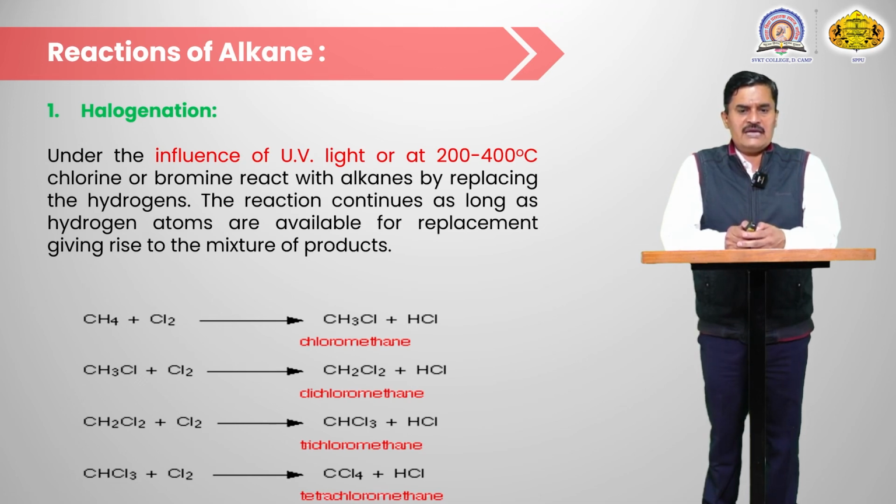Dichloromethane again reacts with a further mole and converts into trichloromethane, and trichloromethane again reacts and gives carbon tetrachloride. So the reaction continues up to the removal of all hydrogen atoms. Methane converts into carbon tetrachloride, meaning in this reaction there is formation of a mixture of alkyl halides.